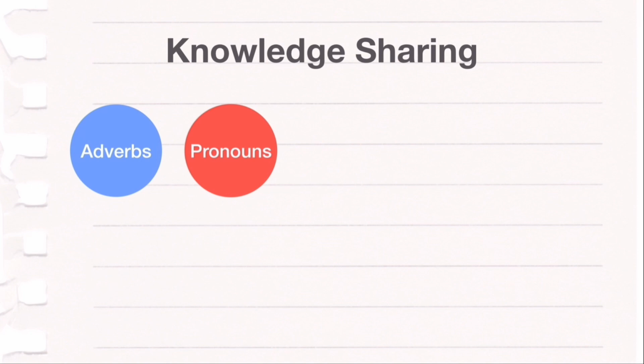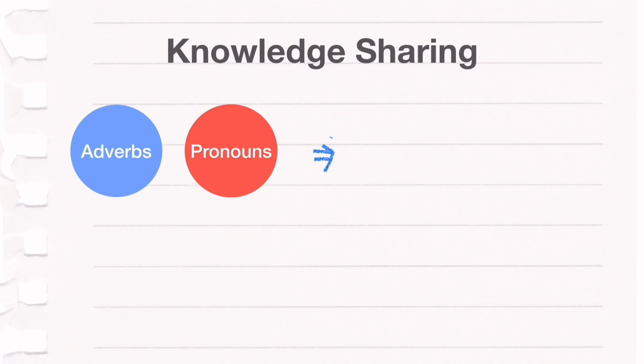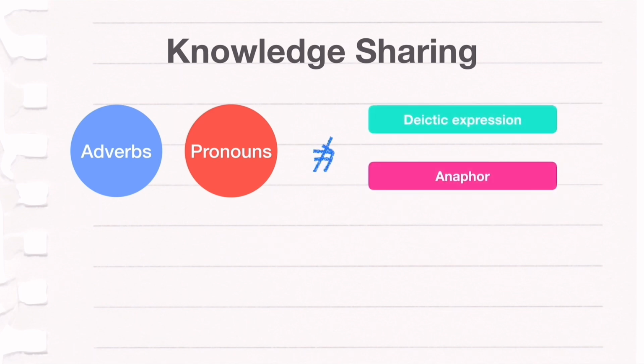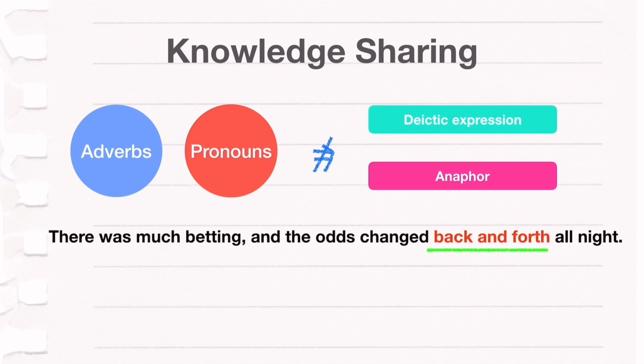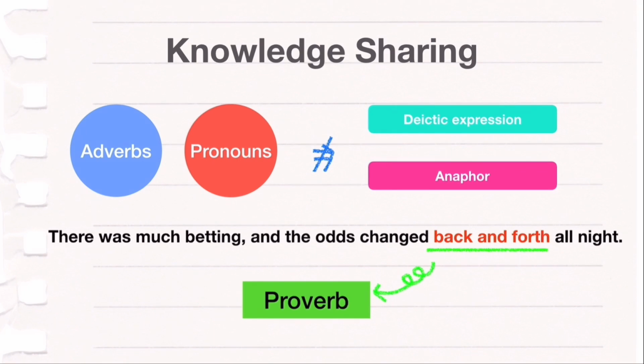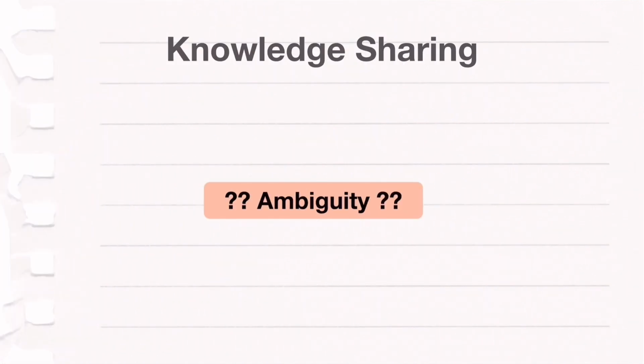Coming to the knowledge sharing part. Adverbs and pronouns such as tomorrow, today, you and they do not necessarily function as deictic expressions or anaphora. Like back and forth in this sentence, it is an adverb, but it does not mean direction or journey. However, it functions like a proverb that talks about an uncertain situation. Therefore, sometimes adverbs and pronouns do not specifically talk about place, direction, time, or person as they should. In some cases, ambiguity can occur in the sentence.